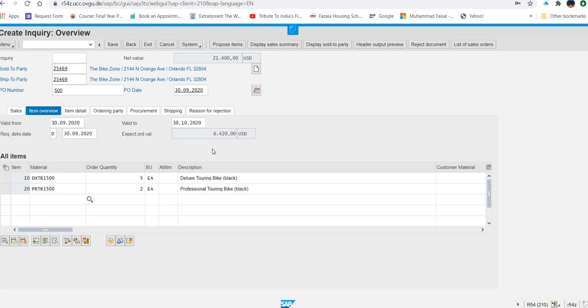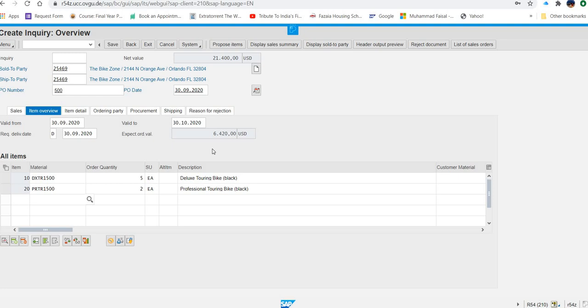Okay. Now what next they are asking once you enter this data, now they are asking you to play with some numbers. So now they are saying by default in the system there is a probability set, because this is an inquiry, this is not a sale order. So on the basis of inquiry, you can estimate whether the customer will buy it or not. By seeing his behavior or his interest, you can estimate what is the probability of selling this item. So what you are going to do in the system, they are saying there is some probability mentioned. So change that probability. Again, it is given in the exercise.